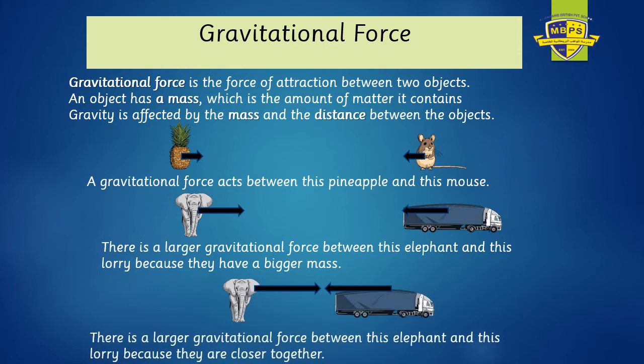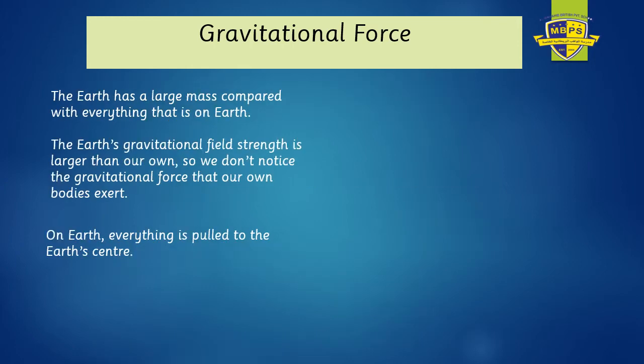In the third case, the elephant and the lorry are very close to each other, and this is the reason why they have the maximum amount of gravitational force: because of their size, more mass, and because the distance is least. That means they're very close to each other, so they have a more attractive pull towards each other, and this is called gravitational force.